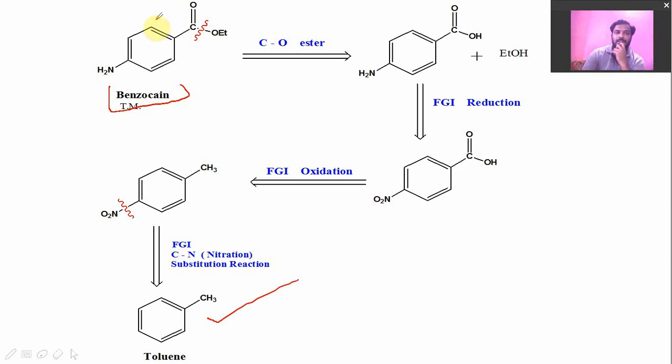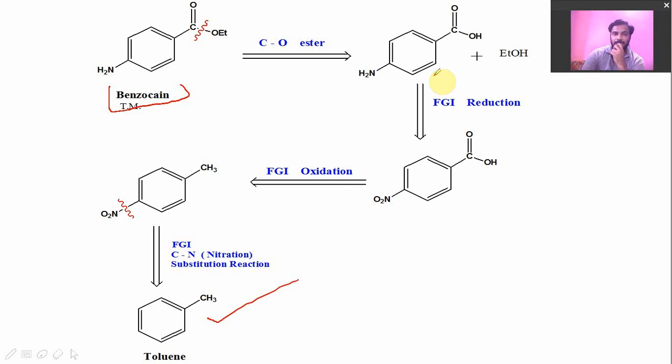So benzocaine having structure, we have already seen this structure and this step. So we will get para amino benzoic acid and ethanol as the starting material. The para amino benzoic acid is not available commercially. So we have to find out such a starting material which are easily available, commercial and cheaper even.